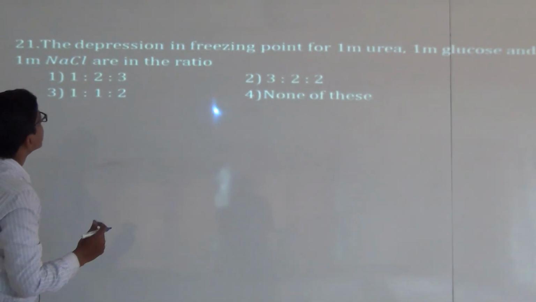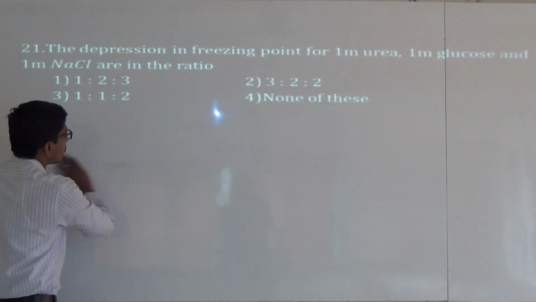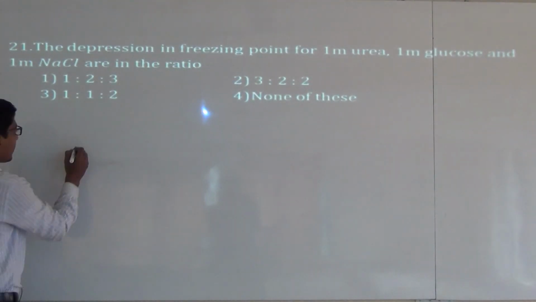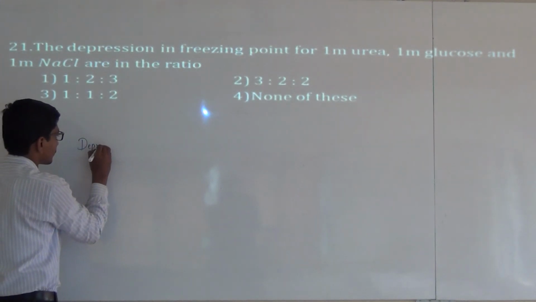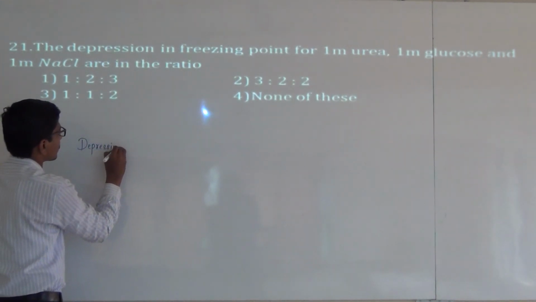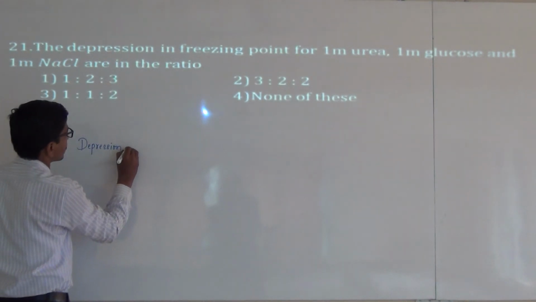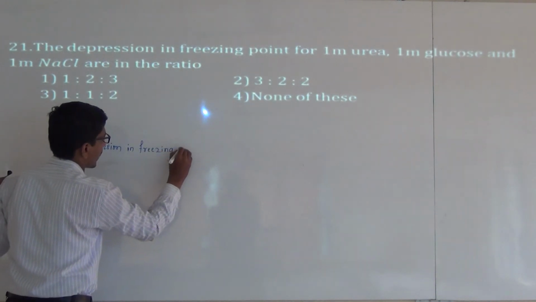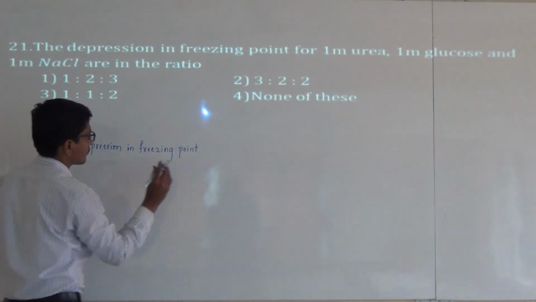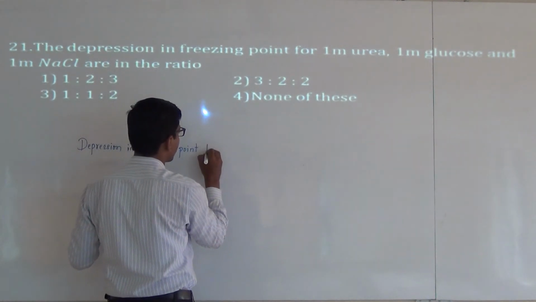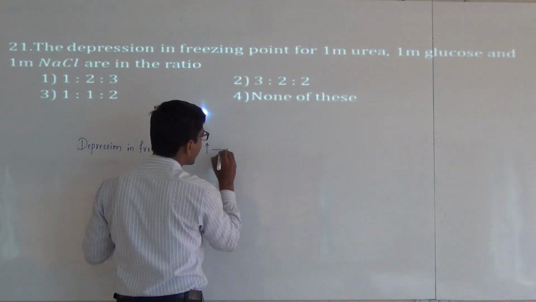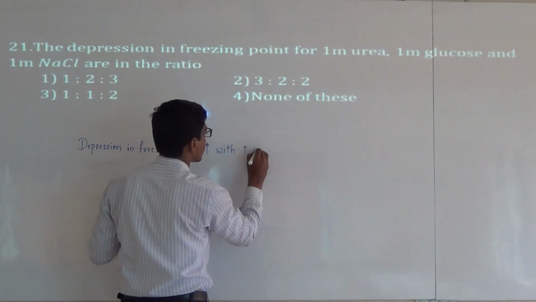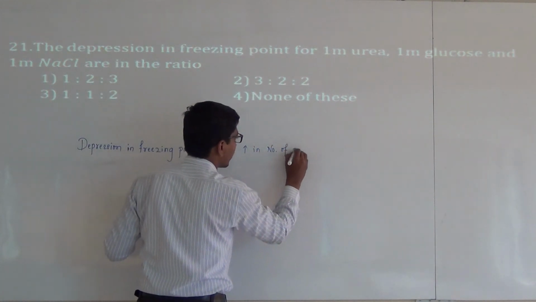The depression in freezing point increases with increase in number of particles.